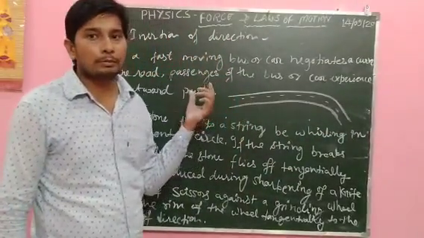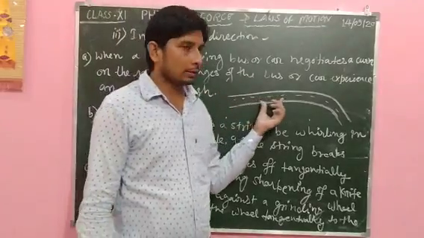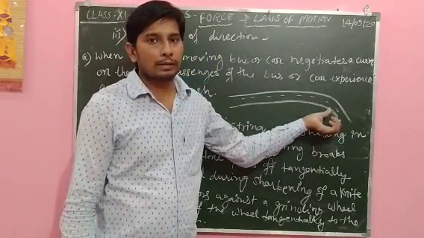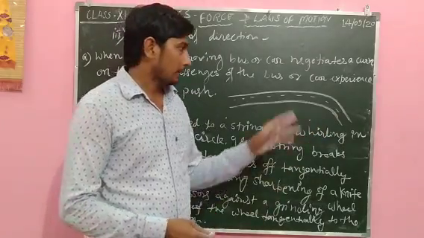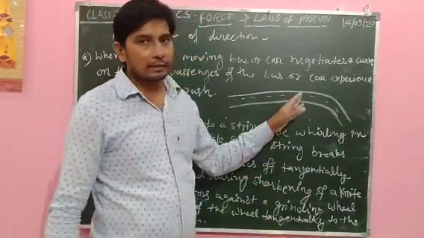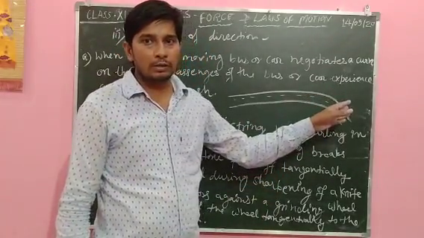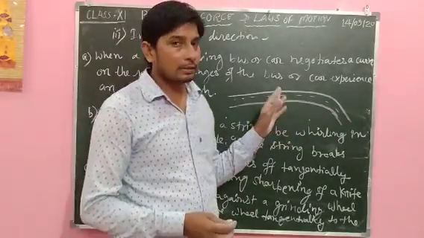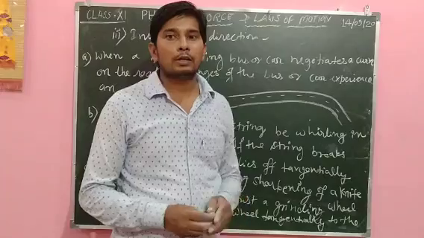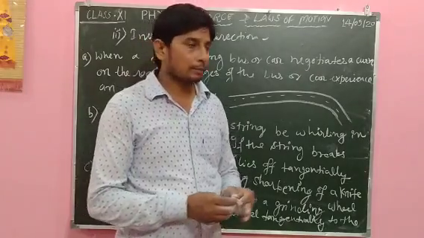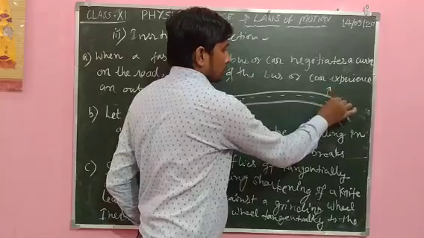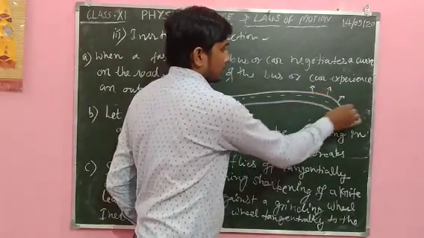When you are moving in a bus or a car on a road and it goes through the curved path, the bus or the car turns at this point, and the passengers or the driver feel the outward push. They will experience an outward push during this path.